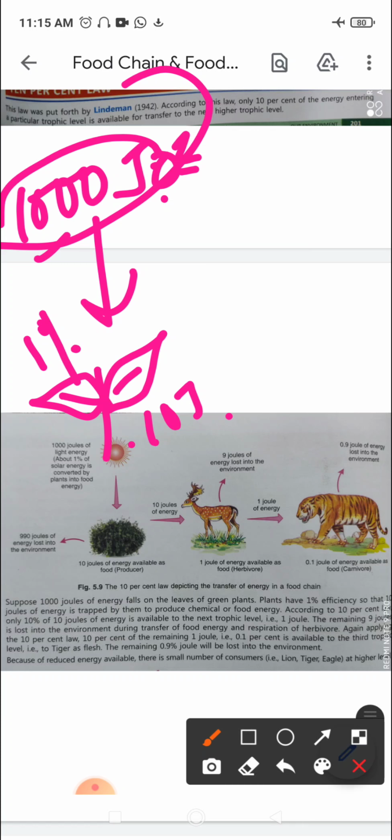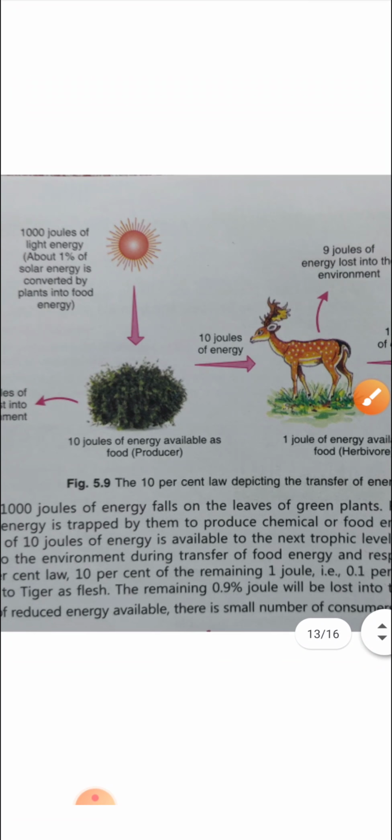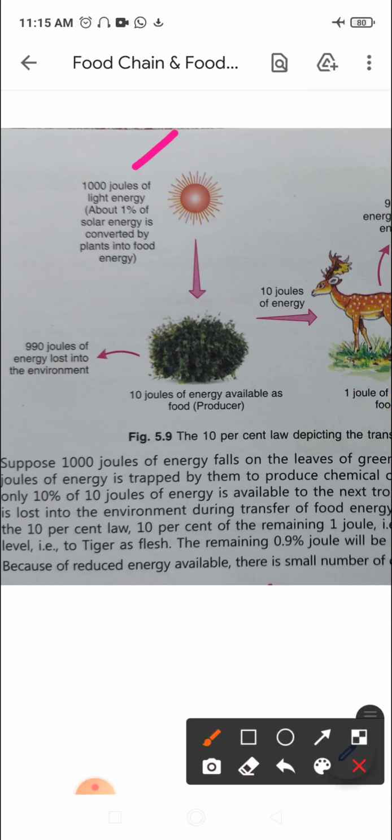If I enlarge the diagram, you can see how 1000 joules of energy is available for the plants. But out of this, only 1% is absorbed by the plants. 1% of solar energy is converted by plants into food energy. So what is 1% of 1000 joules? That makes it 10 joules. What happens to the rest? It is all lost into the environment, right? So only 10 joules of energy are available as food from the producers.